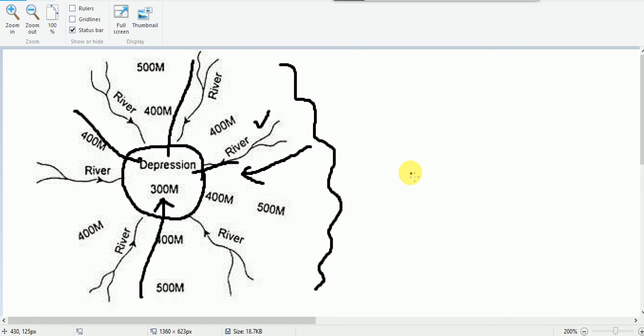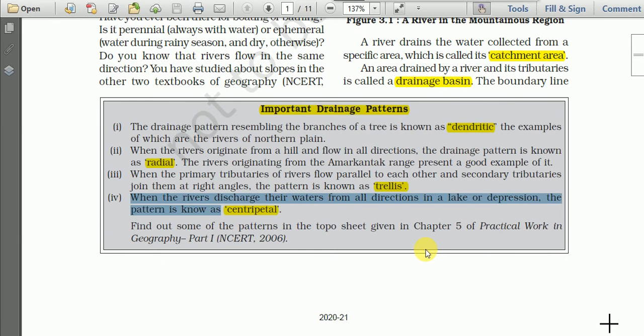Okay, such type of centripetal pattern you'll find in the Imphal Valley, that is in the Manipur Valley. Say at least 9 rivers are originating from the surrounding hills of Manipur and flowing into the Loktak Lake. Likewise, such type of pattern you may find in Nepal also. Okay, where these rivers are originating from the mountains and flowing into a lake. So these are the important types of drainage patterns.